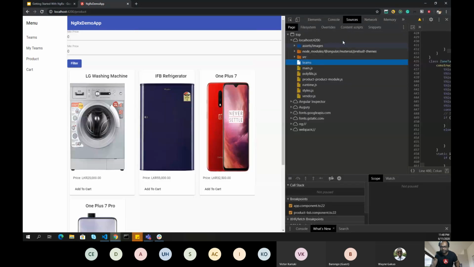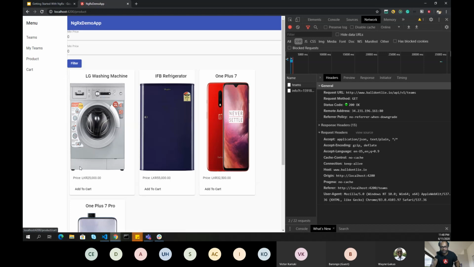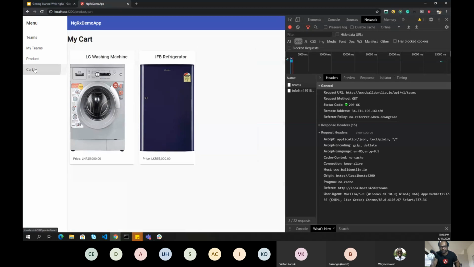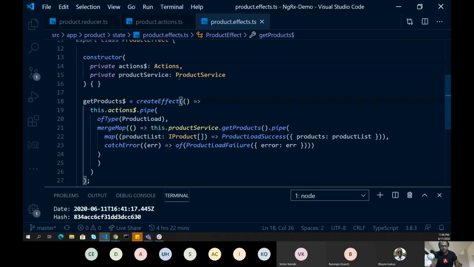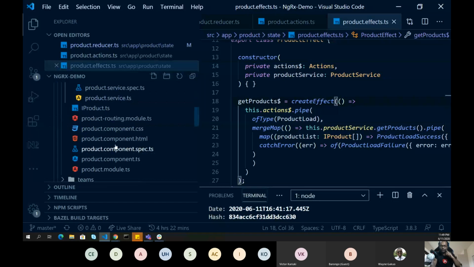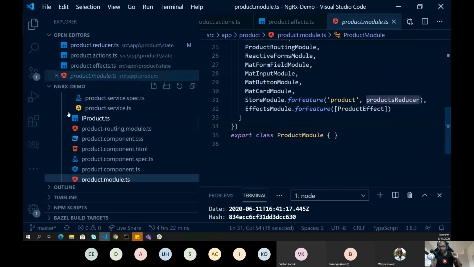Yeah, so once it is available, everything is available in the store and it's retrieved from my store. So this is your effects. What we have learned so far is your actions, then reducer, and then effects. To use effects, you also have to configure what are the different effects which we have written.